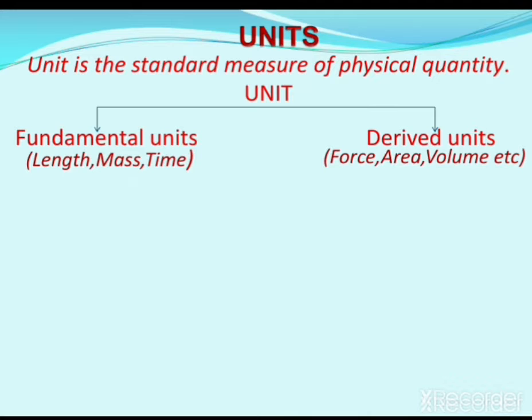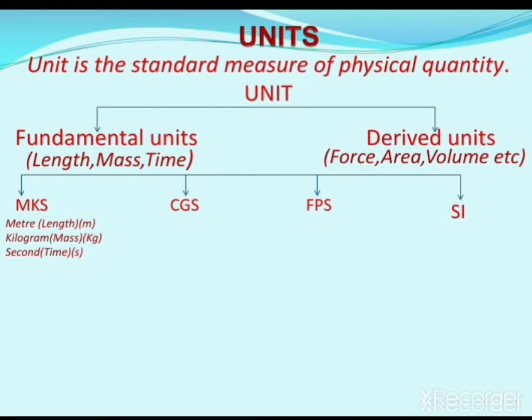We have various derived units regarding force, area, volume, pressure, energy, etc. Units are classified into four systems of units. So what is a system of units? These fundamental units and derived units combined are known as a system of units. We have four types of system of units: one is the MKS system, another is the CGS system, then the FPS system, and the last one is the SI system.